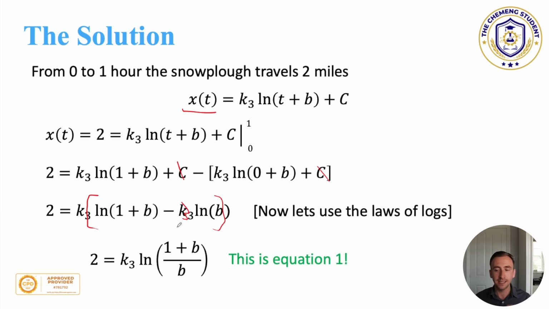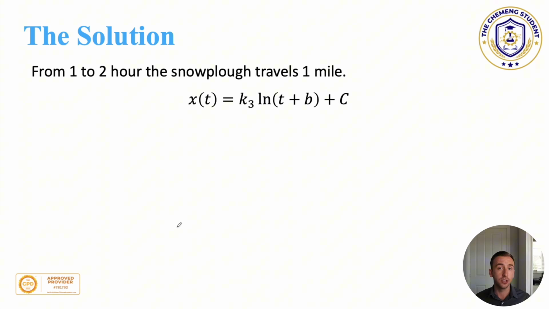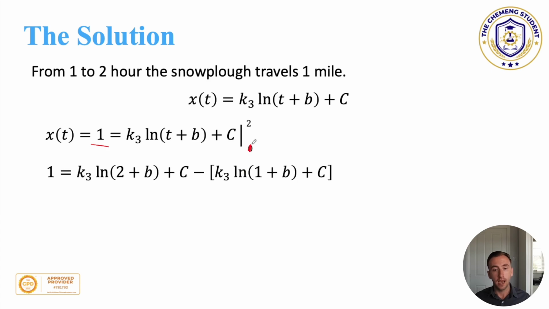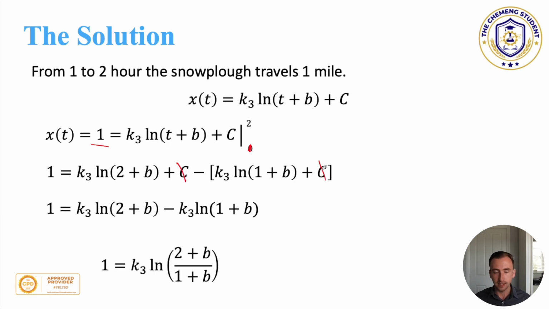Now we do exactly the same thing, but for the conditions between 1 and 2 hours, where the snowplough travels 1 mile. So x of t is 1, and we use the limits of 2 and 1. Then here, we substitute them in. You can see that the c's cancel each other out, and we'll do exactly the same trick, and this becomes equation number 2. So now, equation 2 is k3 times the log of 2 plus b over 1 plus b, and you can see what's going to happen, hopefully, in just a second.